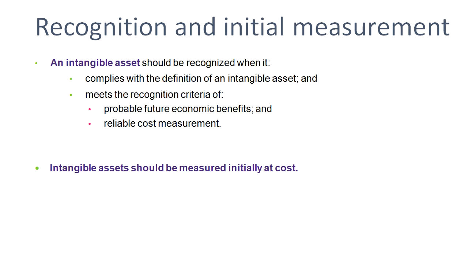For example, if an intangible asset costs 10,000 and the cost is reliable, then it can be recognized. If there is no such cost, then it is not considered.